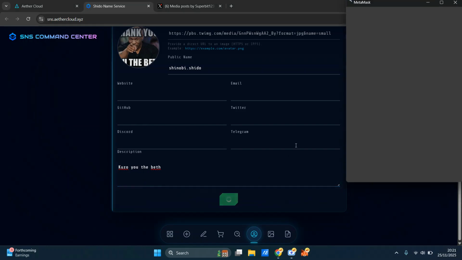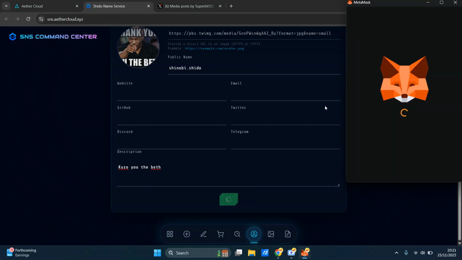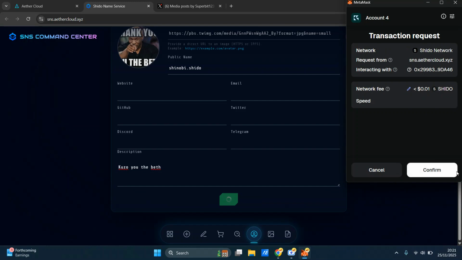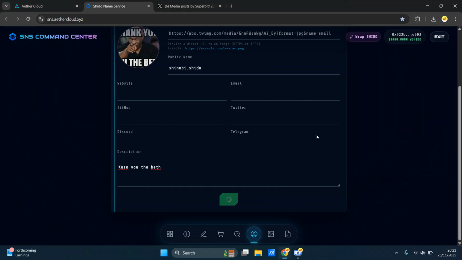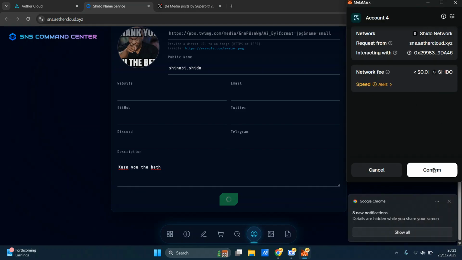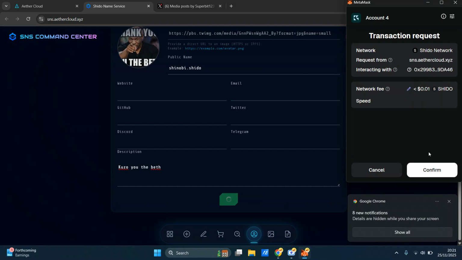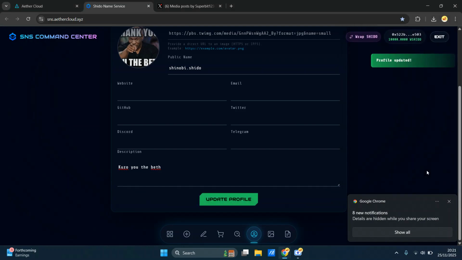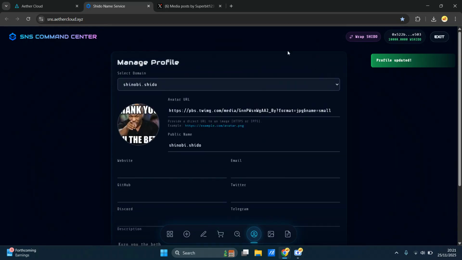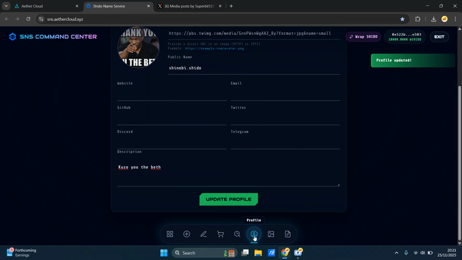Right, let's update this. Every time you update it, you have to change it through here, you see. Don't need to get too technical, you just have to do it. You need to confirm the transaction, and it's going to cost you less than a cent. There's your network fee. Let's confirm that. Profile updated. Brilliant.